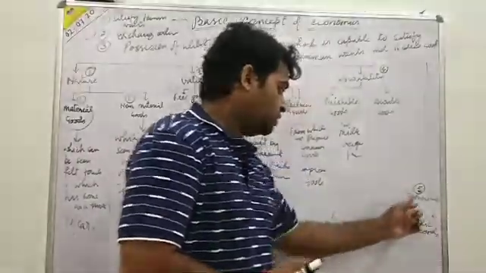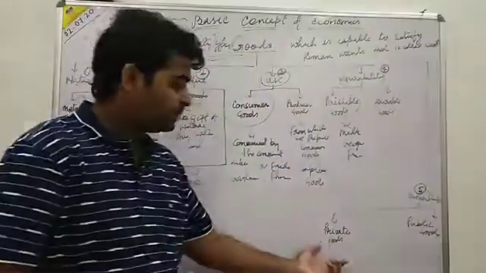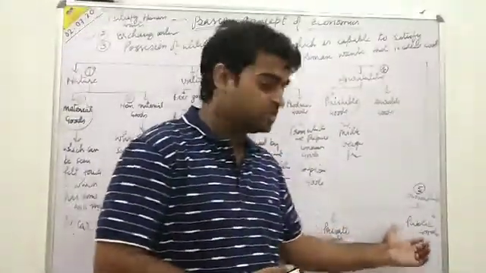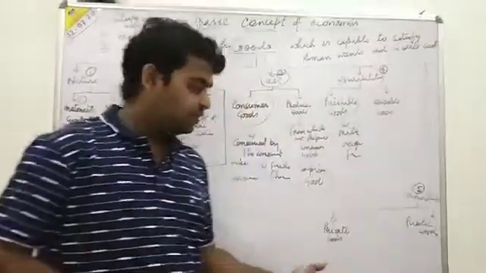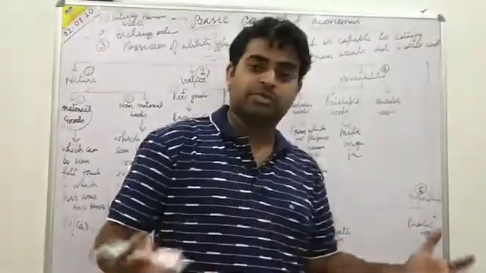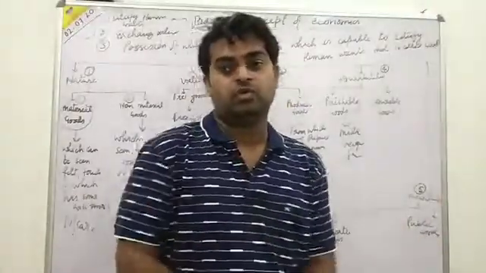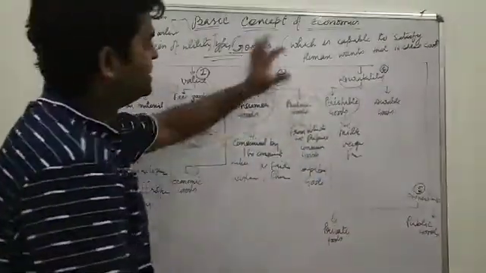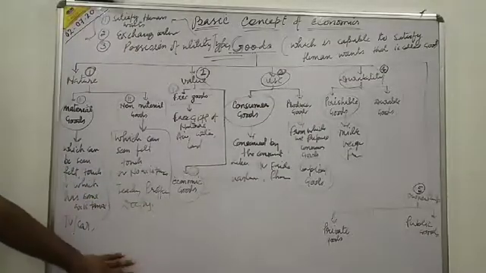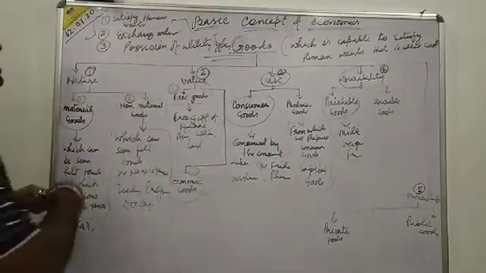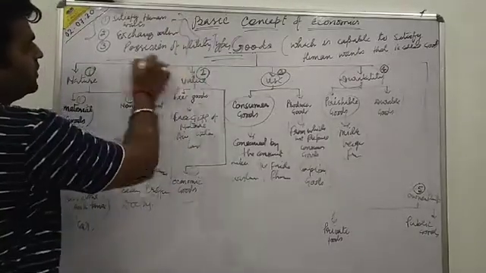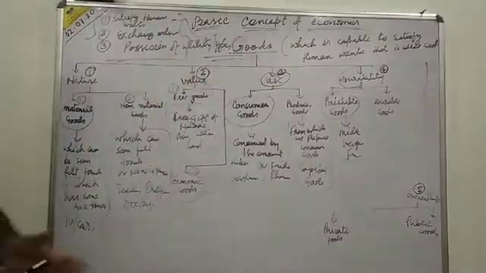Now, on the basis of ownership, private goods and public goods. Private goods are those type of goods which are held by one individual, and public goods are those type of goods which are held by the whole country. So we can see here the types of goods, features, and these are all the features you can write, and these are the types of goods.